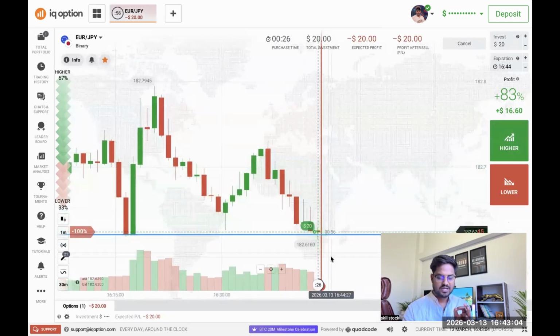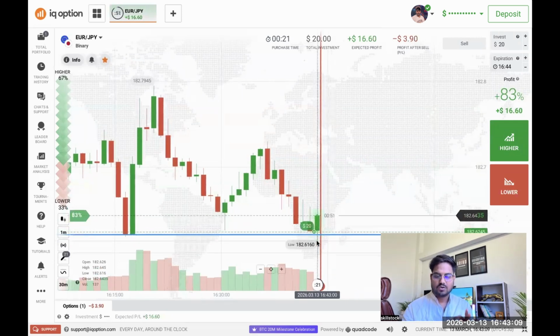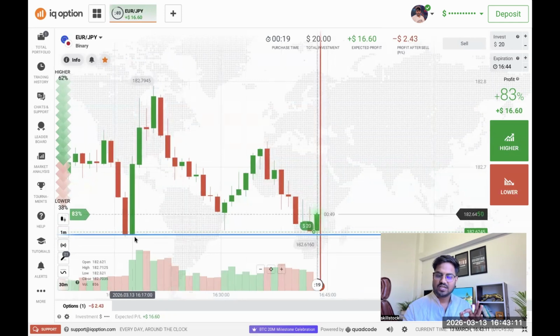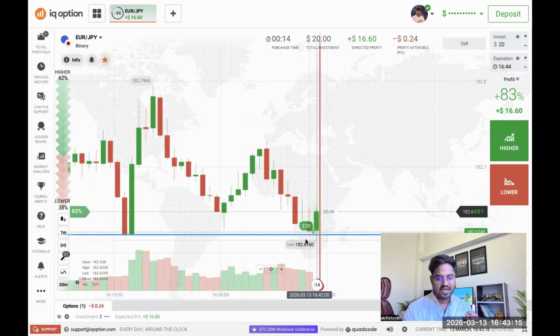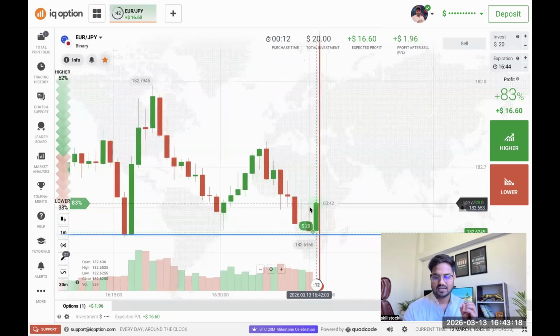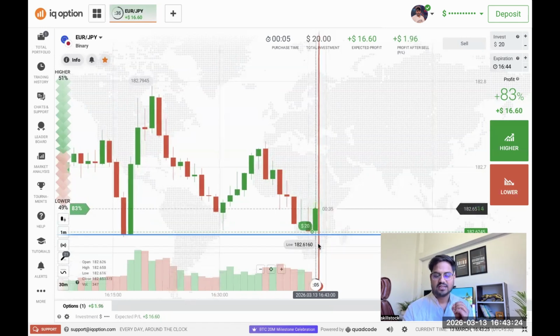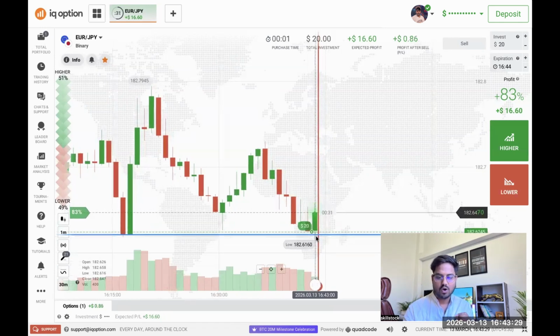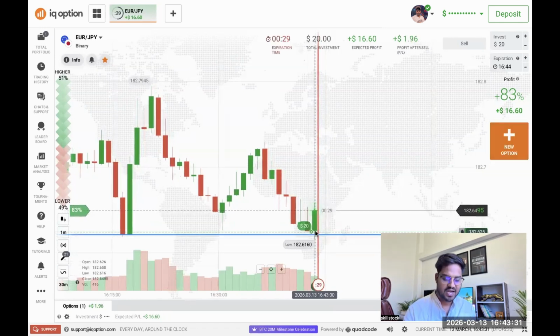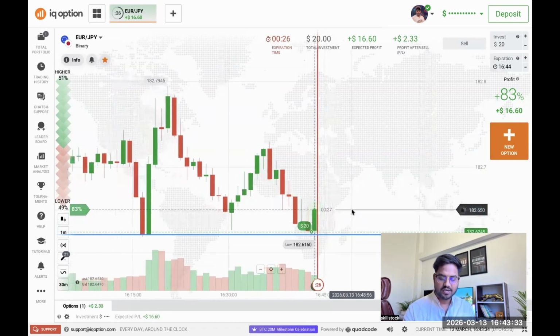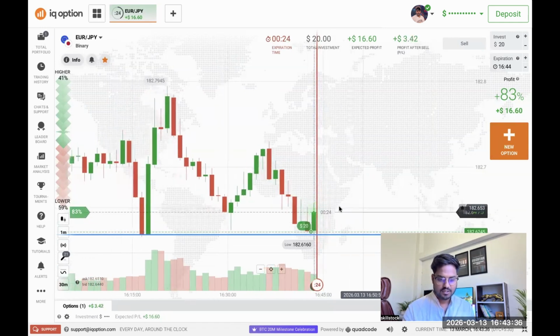Okay, so let's see. I think from here, buyers can take control over the market because this is a very strong buyers' area. And nearby that buyers' area, you can see that one seller's candle has entered the market. Look at the wick. The wick is so nice, right? And they have also dropped the volume. It means sellers are weak at this point, and there is a possibility that buyers will give us a wick nearby this place, or maybe this candle can close as a buyer's candle. But again, it's not 100% sure. Let's see.